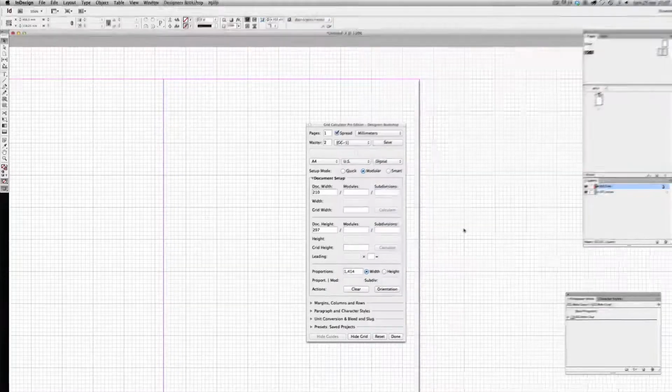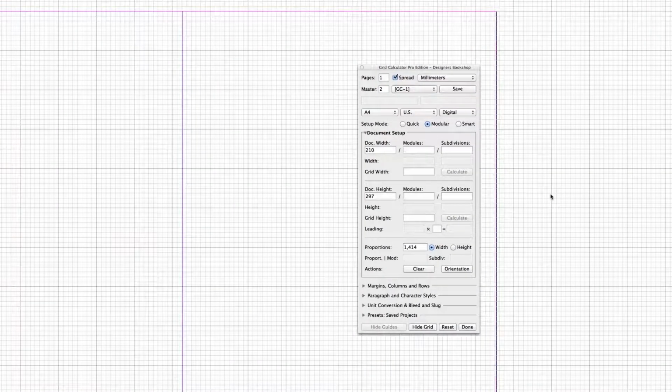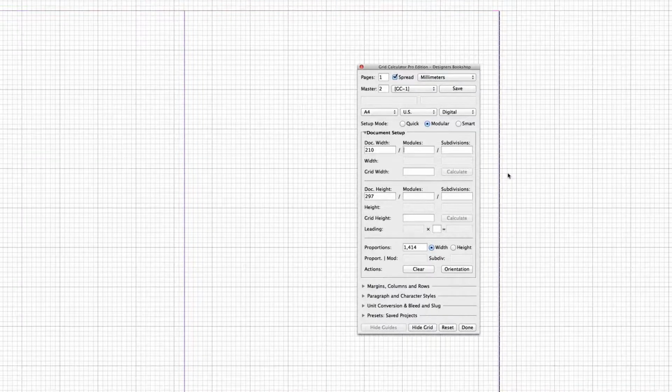In this video, I'm going to be talking about the modular and smart mode. These two modes are synchronized with each other, and when working with them, you have to follow the document grid. Unlike the quick mode, which can break the document grid and you can set up your own grid within the type area. Okay, so let's dive right into the modular mode.